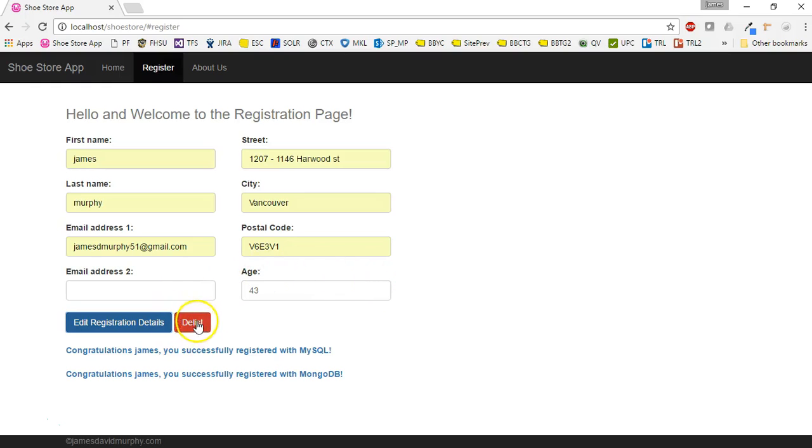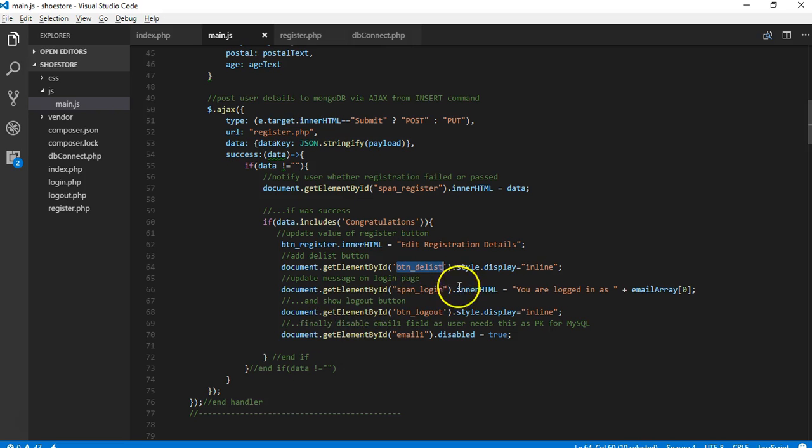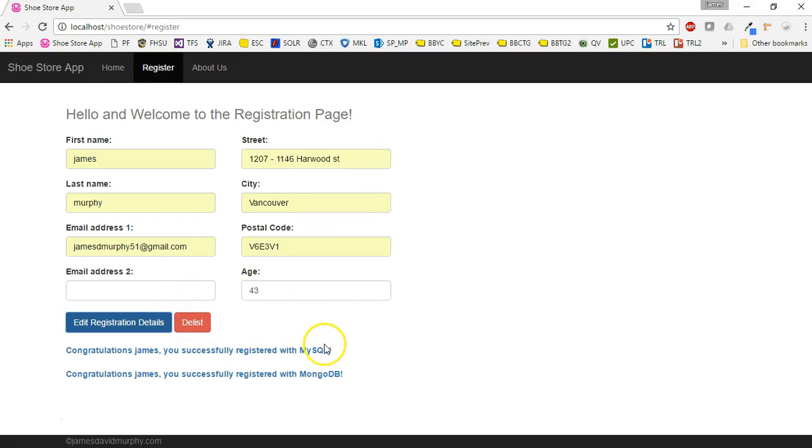That's this button here. That was hidden before. That had a CSS display property of none. And I've used JavaScript here to say .style.display equals, and change it from none to inline. So then this delist button appears, so the user can actually remove their data from both databases, and we'll walk through that later.